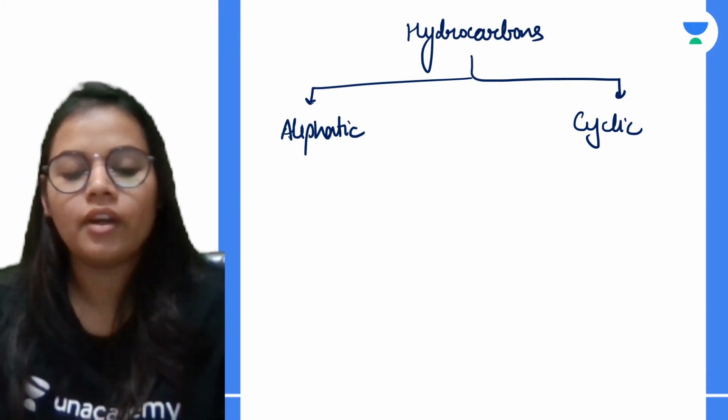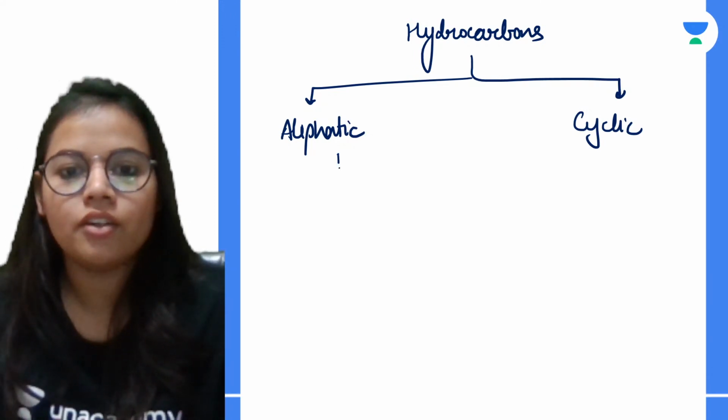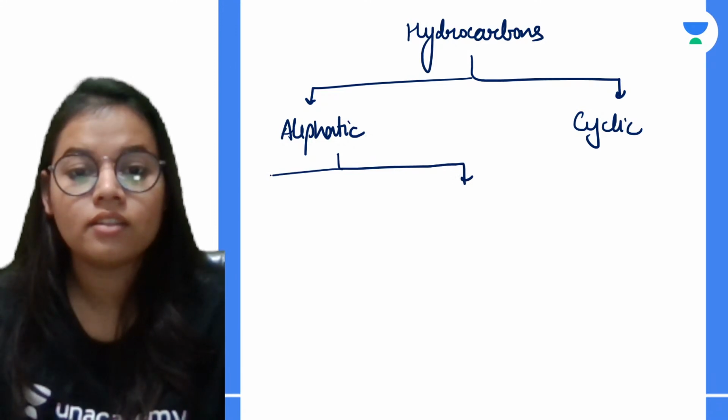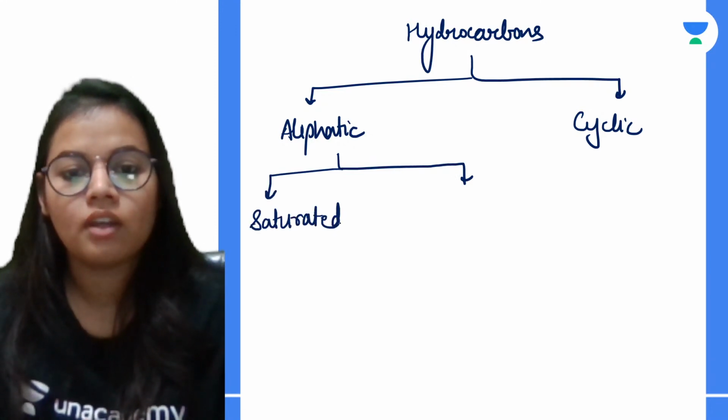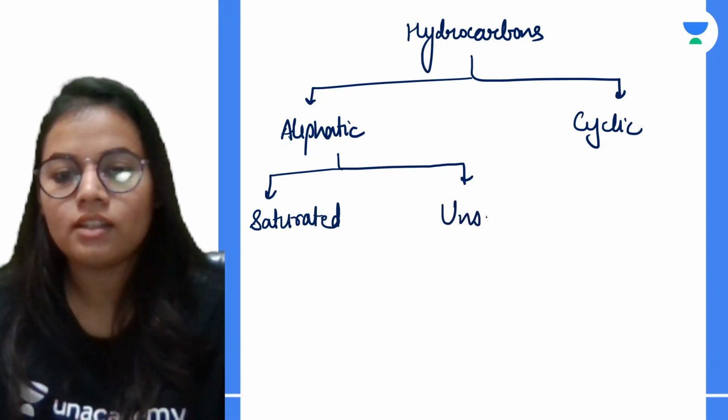Aliphatic hydrocarbons are again classified into 2 categories. The first one is saturated and the other one is unsaturated.